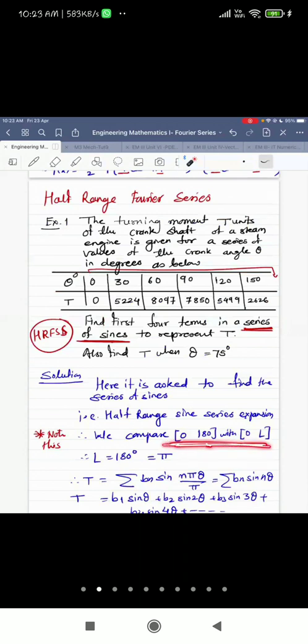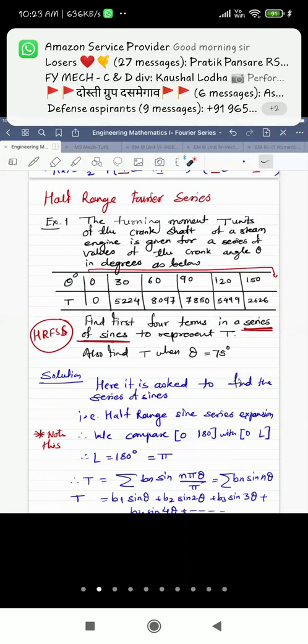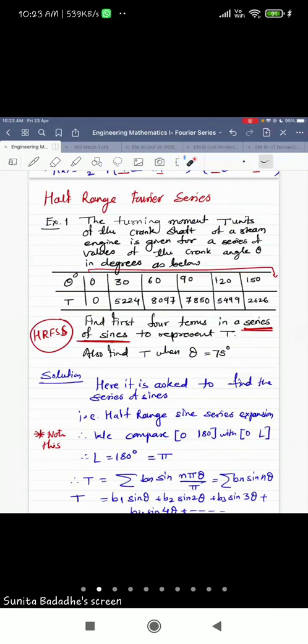Students, mark this step. If it is the series of sine and cosine, both will compare with 0 to 2L. But since it is series of only sines, or if it is asked for only cosines, we compare with 0 to L. Right?